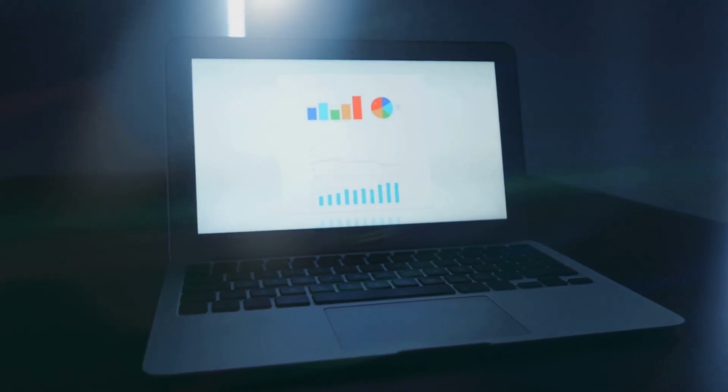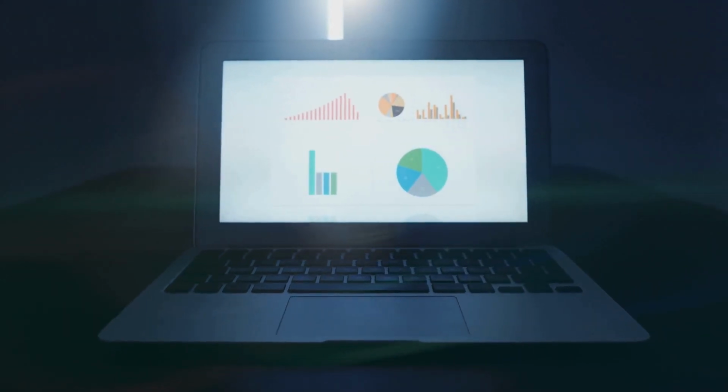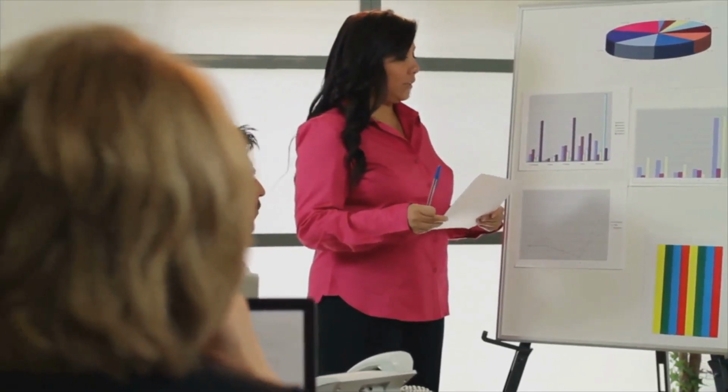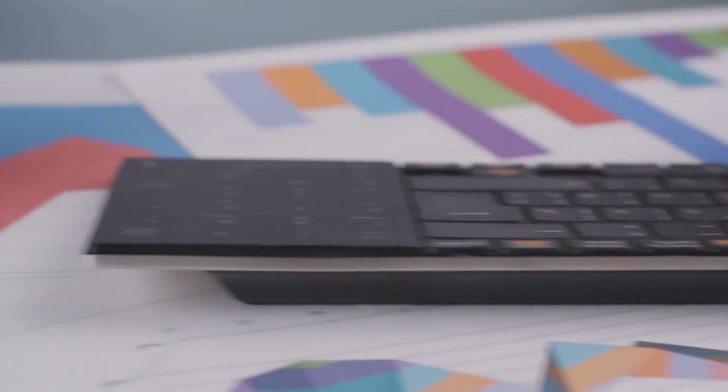Section 5. Measuring the spread: variance and standard deviation. We've seen how data can be distributed, but how do we measure its spread or variability? Enter variance and standard deviation.